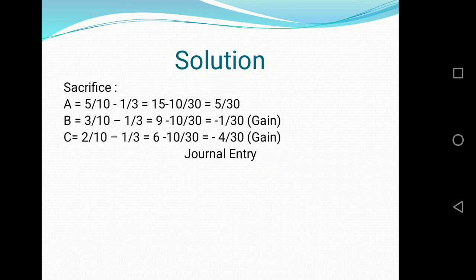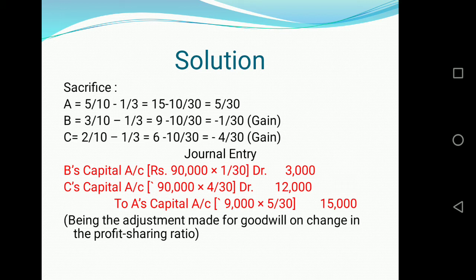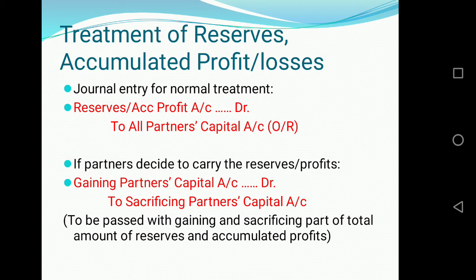So we'll calculate the amount and pass the journal entry. B is to be debited with 1/30 part of 90,000, that is rupees 3,000. C is to be debited with rupees 12,000, being 4/30 part of rupees 90,000, and to A's capital account 90,000 into 5/30, 15,000. So this is the journal entry which we have to make for the treatment of goodwill in case of change in profit sharing ratio.